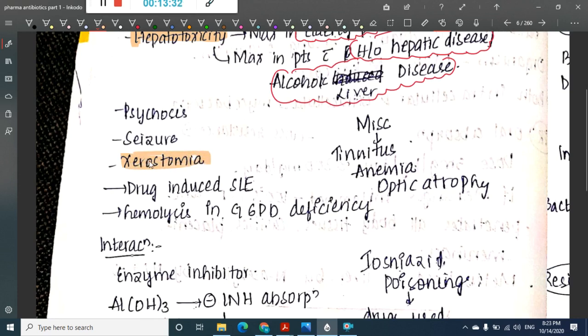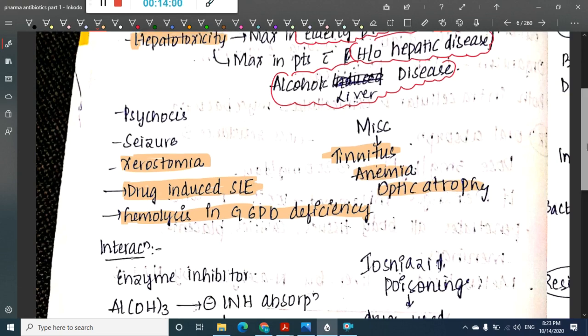It can cause xerostomia. Then it undergoes acetylation, so the drugs which undergo acetylation will result in drug induced SLE. So even this drug can cause drug induced SLE. It causes hemolysis in G6PD deficiency also. It can cause miscellaneous side effects, like tinnitus, anemia, and optic atrophy.